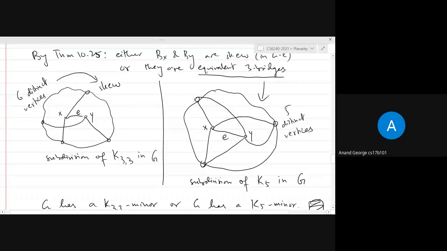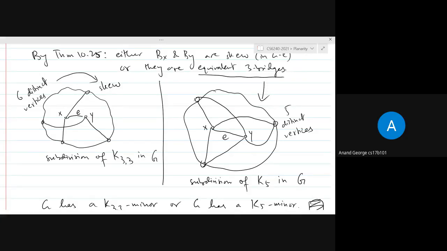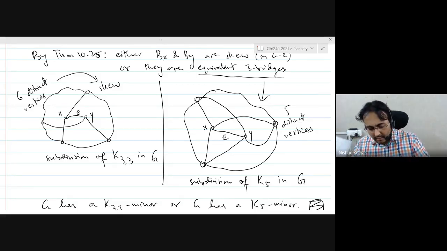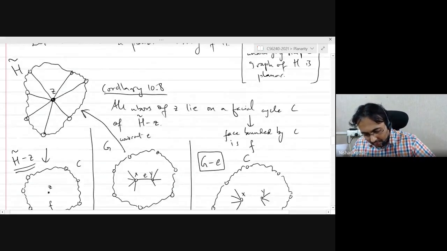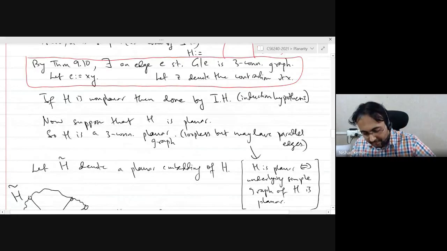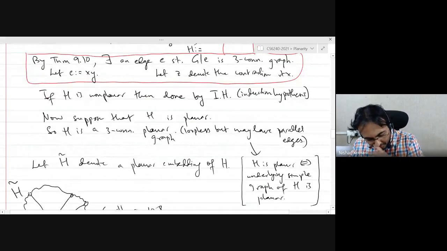So I was wondering if when you contract the edge E, we had like multiple edges. Right. Then if we drop them, we would still be able to find these 2 subdivisions. Give me a second. Right. So you're talking about dropping the multiple edges in H, right? Yes. Right. Let me think about this. So let's now go through the proof, dropping the multiple edges in H, and let's see what happens. I didn't want to do it because I didn't want to mess up the proof. So now supposing we were to drop the multiple edges in H.